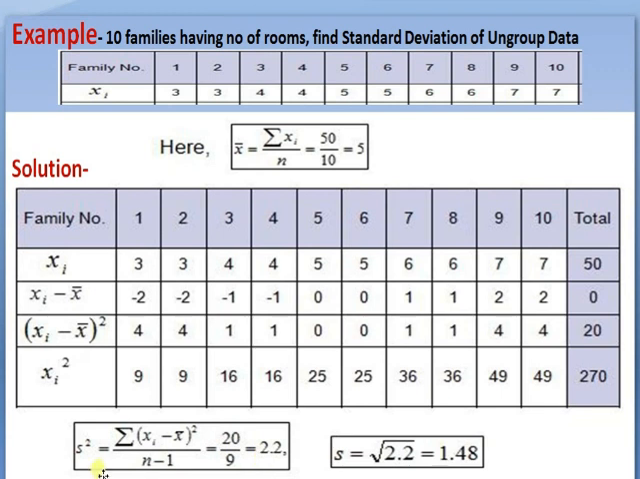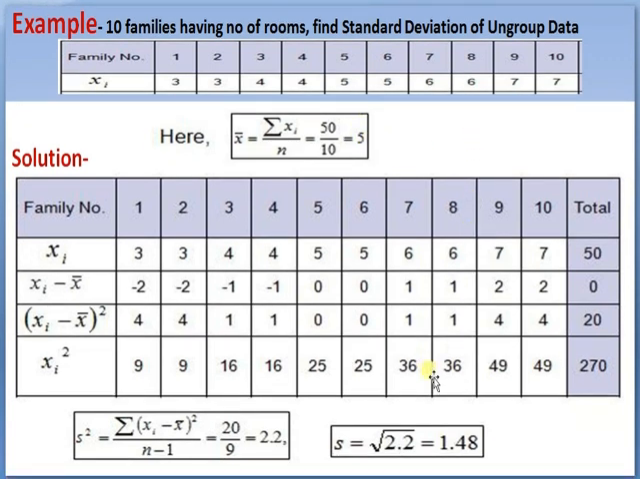and that is summation of xi minus x bar square. Square of these values: minus 2 square is 4, minus 2 square is 4, minus 1 square is 1, minus 1 square is 1, 0 is 0, 0 is 0, 1 square is 1, 1 square is 1, 2 square is 4, 2 square is 4, and summation of x minus x bar square is 20. That is, s square is equal to summation of x minus x bar square upon n minus 1, that is, number of observations is 10 minus 1, that is 9, that is 20 divided by 9, that is 2.2.